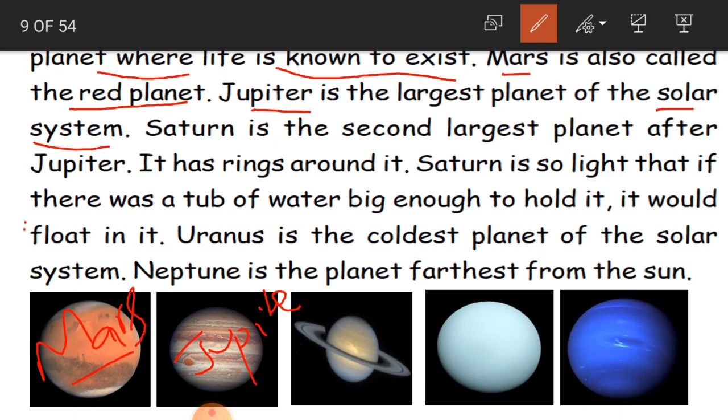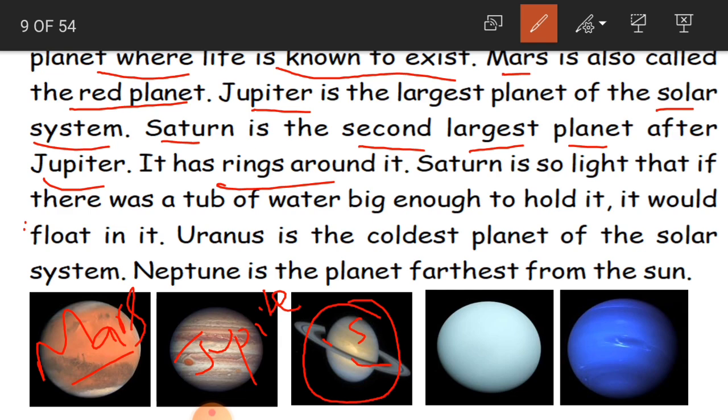And Saturn. After Jupiter, we have Saturn. This planet looks very unique, very different. How? Because of this ring. It looks very beautiful. So Saturn is the second largest planet after Jupiter, and it has rings around it. Are you able to see the rings, children, here? Yes, it has got rings around it.